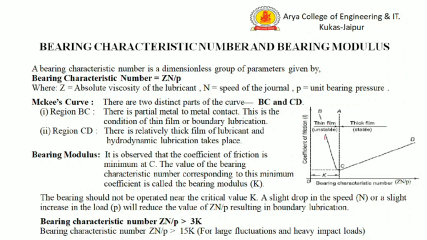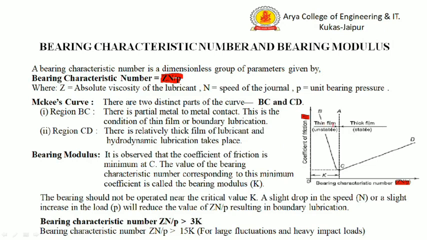This is shown in this curve. This is the curve between ZN by P and the coefficient of friction. The bearing characteristic number is a dimensionless number which is equal to ZN by P. This curve is divided into two regions, region BC and region CD.